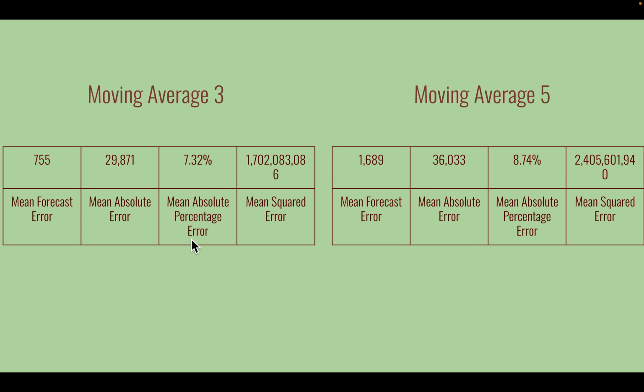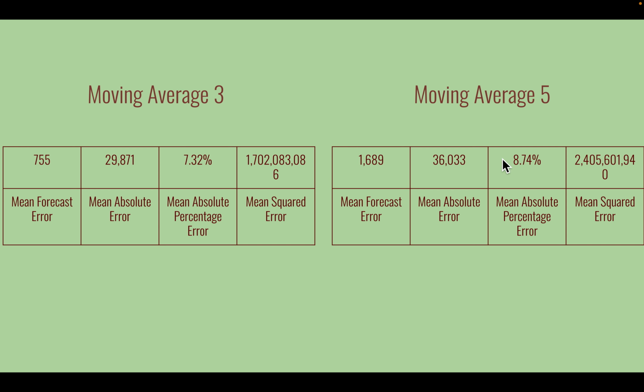So as you can see here, the mean absolute percentage error is the thing that we are looking at the most. We want it to be as small as possible, because it being as small as possible means that it is the closest thing to the actual data. So 7.32% mean absolute percentage error. So that is the error, how off our estimate is from the actual data.